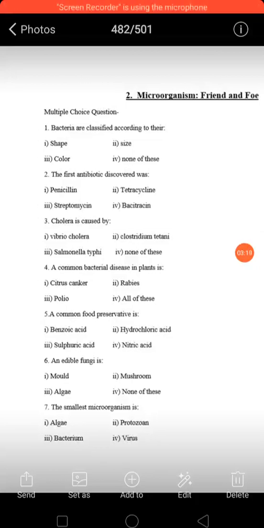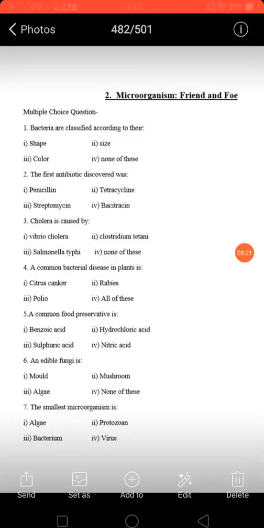Now seventh one is smallest microorganism is algae or protozoan or bacteria or virus. So smallest microorganism is virus. Okay, virus is even smaller than bacteria. So out of all 5 groups of microorganism, which is algae, protozoa, fungi, and bacteria and virus, out of these 5, virus is the smallest microorganism which needs microscope to be seen. Okay, so virus is the correct answer for this.